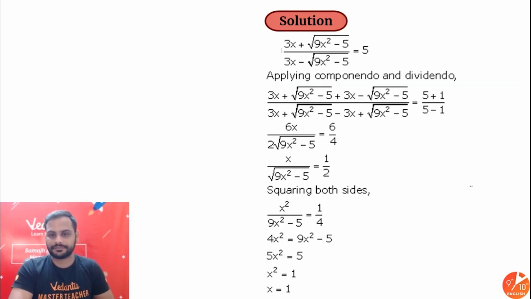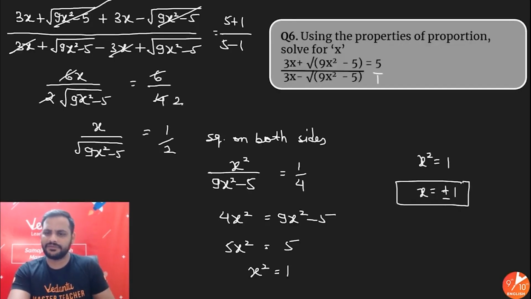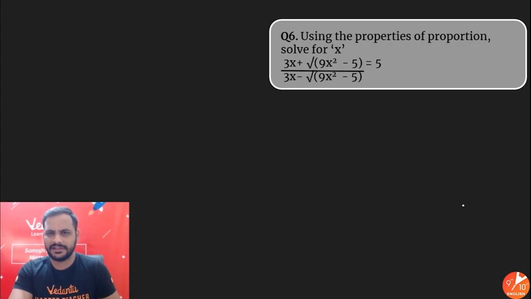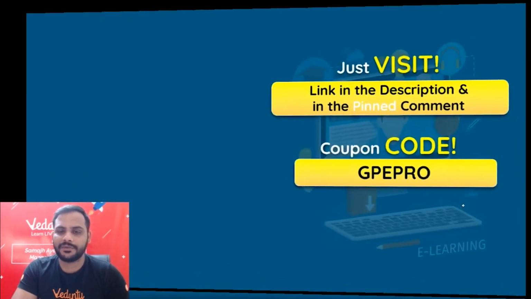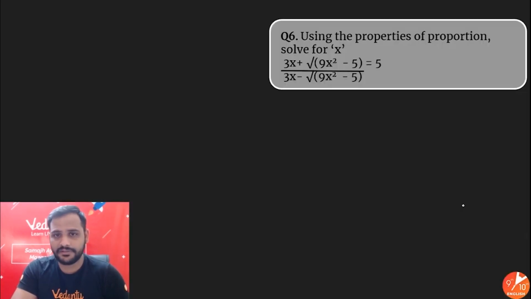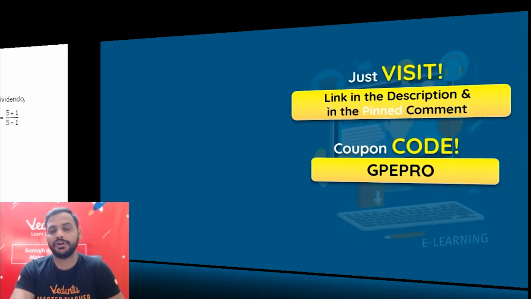Alright. But I think in the componendo dividendo rule they are using only one value. So we can say plus 1 only. Okay. Although both the values will be correct over here since x square is equal to 1. Alright. So this is how this question will be done. Componendo dividendo rule. Remember, whenever a plus b and a minus b is given, the componendo dividendo rule will help you in solving the question.